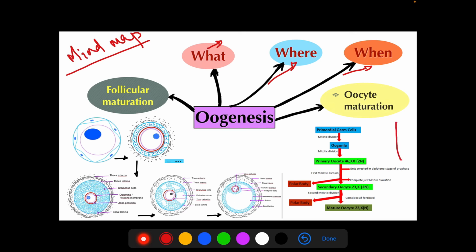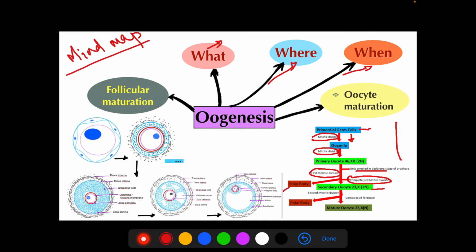Now this side, it is oocyte maturation. As I said, the oogonia are derived from primordial germ cells, which will give rise to oogonia. This is a mitotic division. This oogonia will be converted into primary oocyte. By the 7th month, all oogonia will be converted into primary oocyte. This is again a mitotic division. The primary oocyte will undergo first meiotic division. This will get arrested in the diplotene stage. It completes just before ovulation. And as a result of first meiotic division, we are getting a secondary oocyte and a polar body.